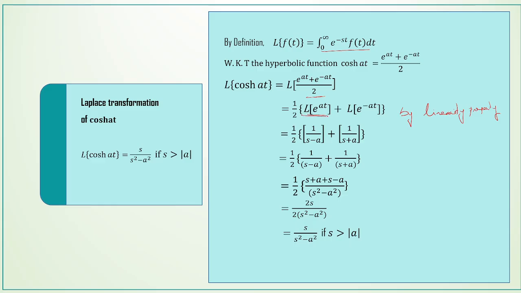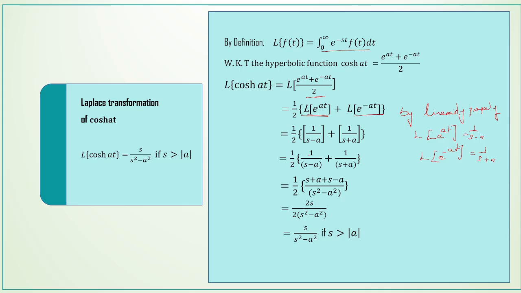Already we know, we have seen, that L of e power at is 1 by s minus a, and L of e power minus at is 1 by s plus a. Let us substitute here 1 by s minus a for L of e power at and 1 by s plus a for L of e power minus at.